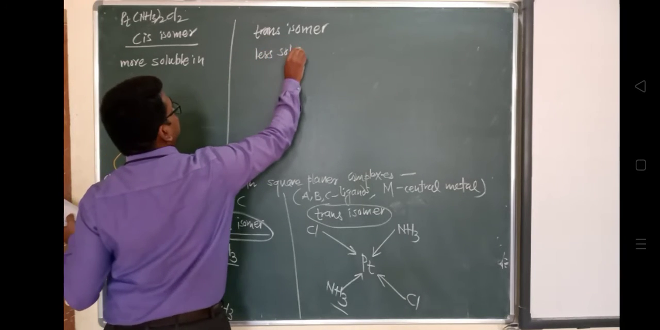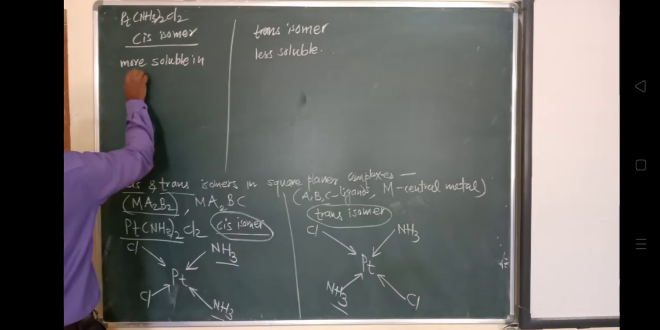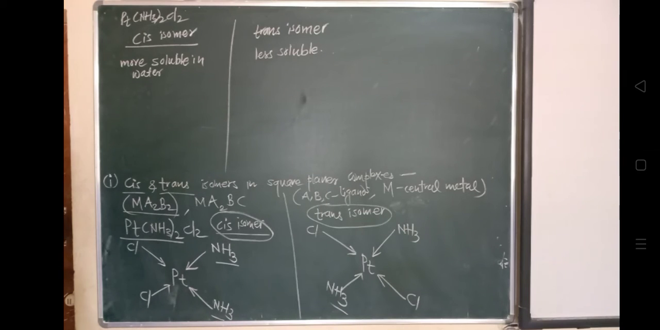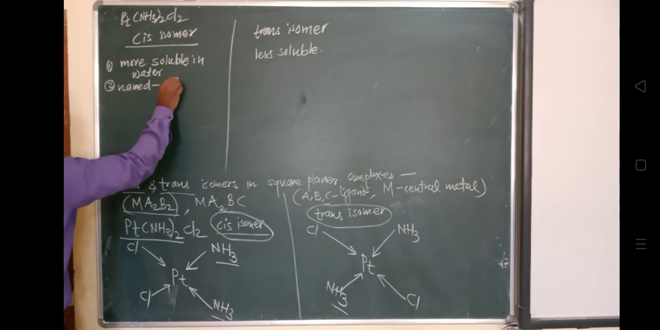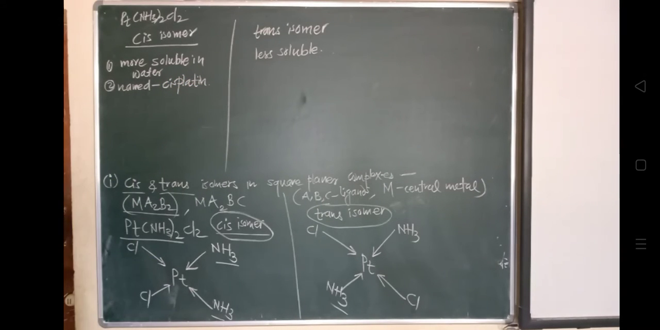So I'm not going to write down the complete thing. It will be less soluble in water. Another difference: the cis isomer is named cisplatin. What is the name of the cis isomer? It is named cisplatin. Cisplatin is the name given to this isomer, and it is an anti-cancer drug.